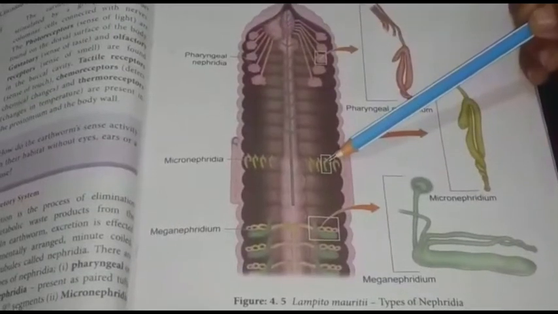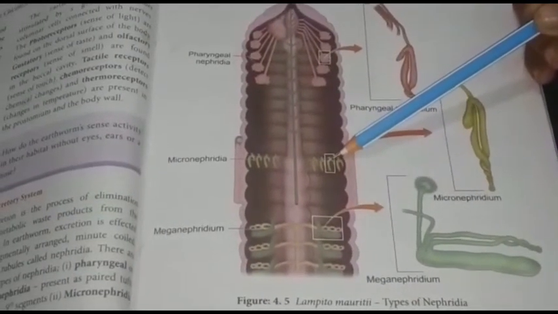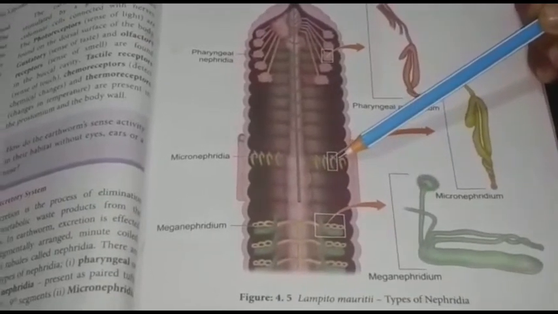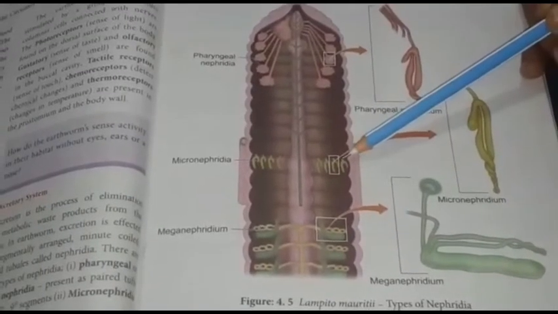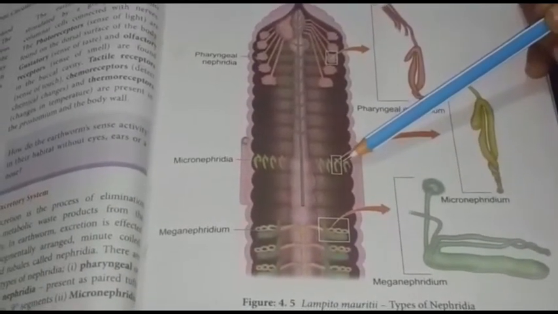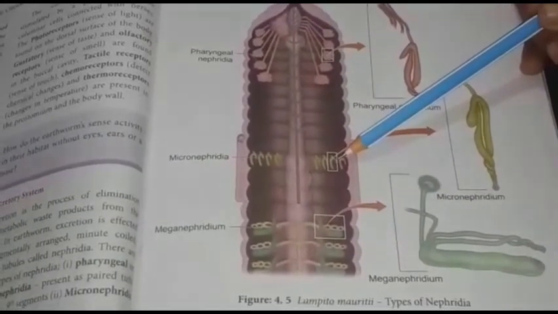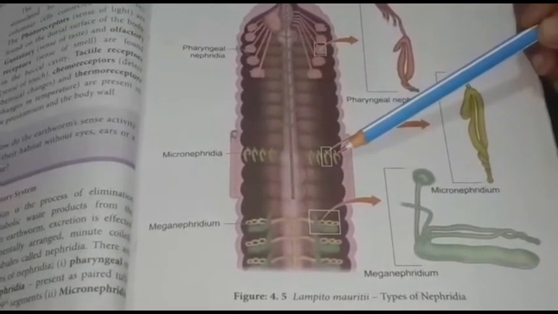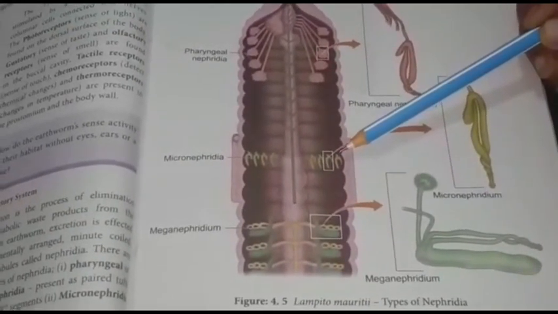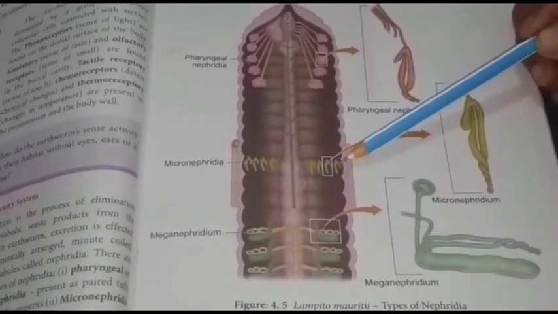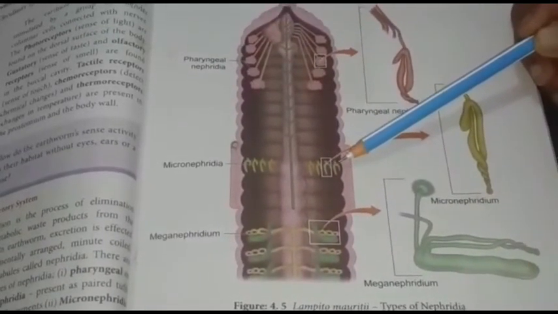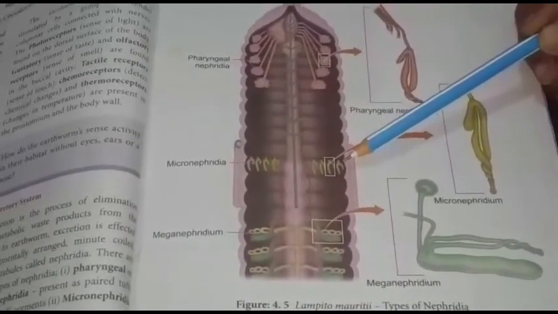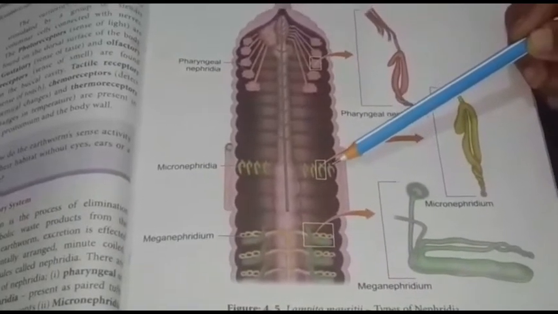This is the 14th segment, and it extends till the last segment and opens on the skin, that is the body surface. So the waste materials which are collected from the coelomic fluid are thrown outside the skin. The opening is present on the skin surface. So the waste materials are eliminated through the skin, hence the name integumentary nephridia.